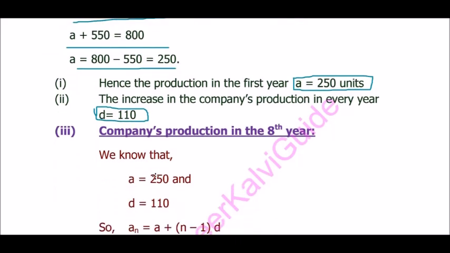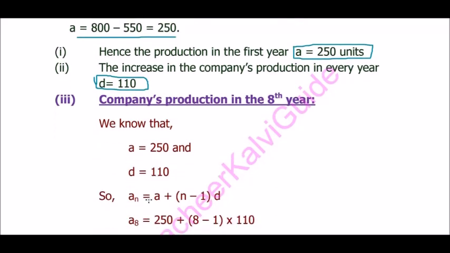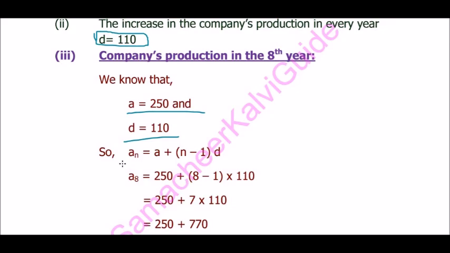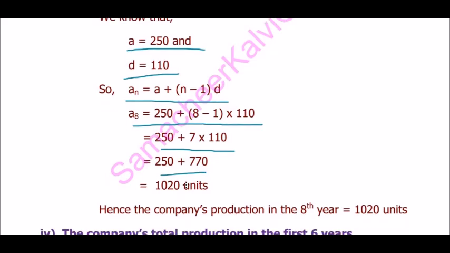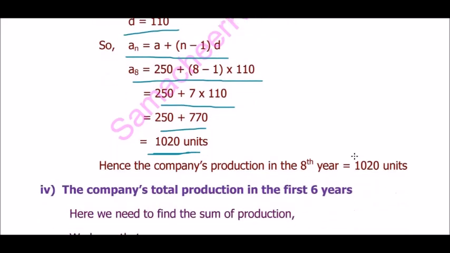So move on to the third question, the company's production in the eighth year. This is also simple. We know that a = 250 and d = 110. We know that a_n = a + (n - 1)d. Substituting all these values, we get a_8 = 250 + (8 - 1) into 110, that is 250 + 7 into 110, that is 250 + 770, that is 1020 units. Hence, the company's production in the eighth year is 1020 units.